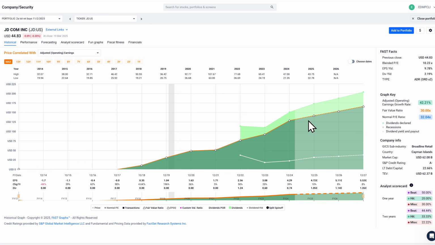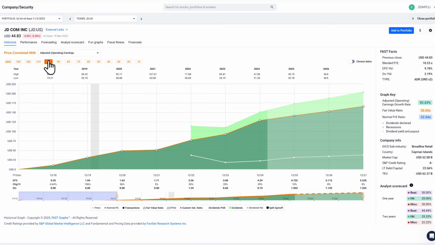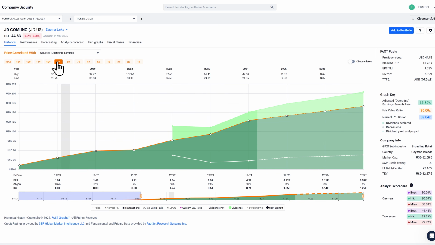There's one period of growth here. It's showing a 42% growth rate. So I want to bring this down to a more manageable number, and I want to take out this 4,600% growth rate, which makes the math a little crazy here. So let's drop this to a 9-year chart, and now we see a company that's grown earnings at 35%.